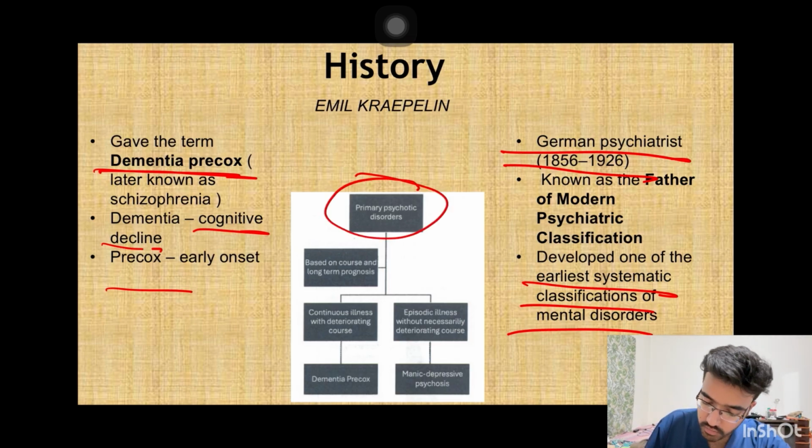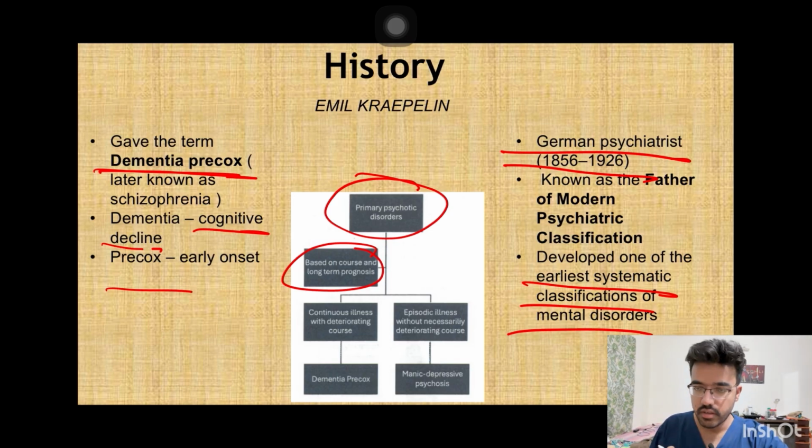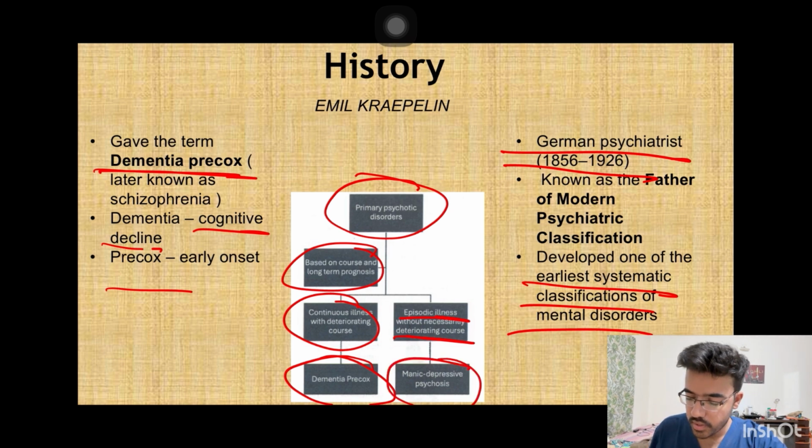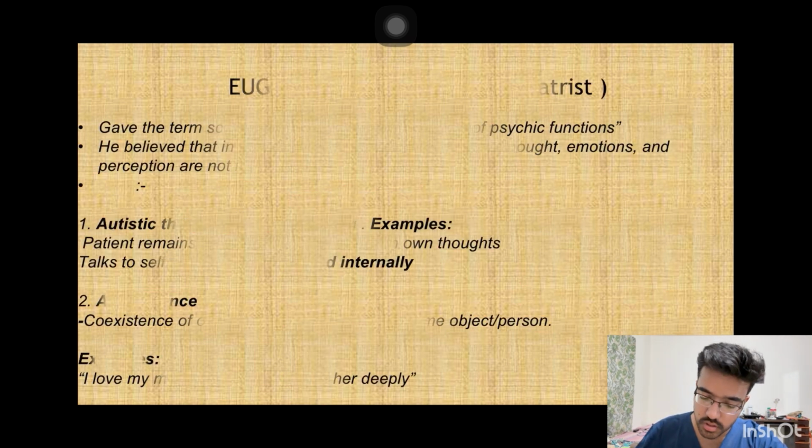So first there was only psychotic disorders, and based on the course and the long-term prognosis, he divided the psychiatric illness. The first class was continuous illness and deteriorating course, which he gave the term dementia praecox. And the next thing was episodic illness without deteriorating course. So he classified them as manic depressive psychosis.